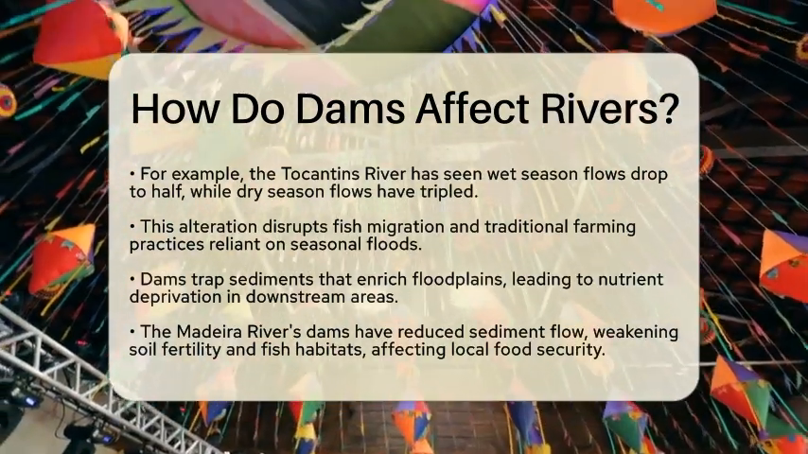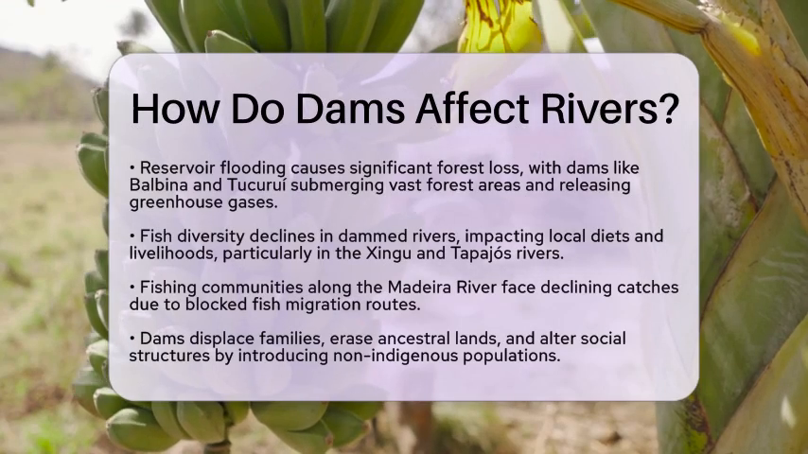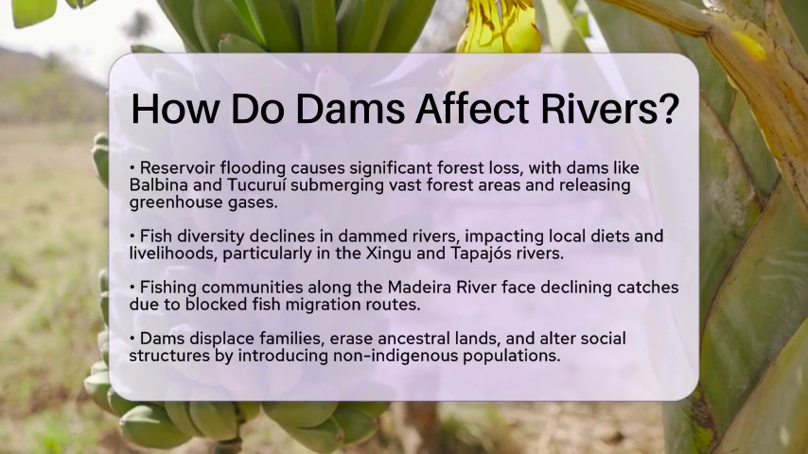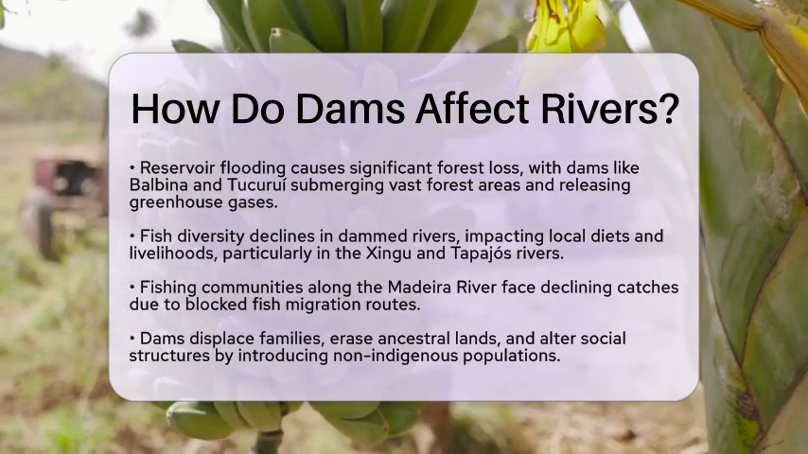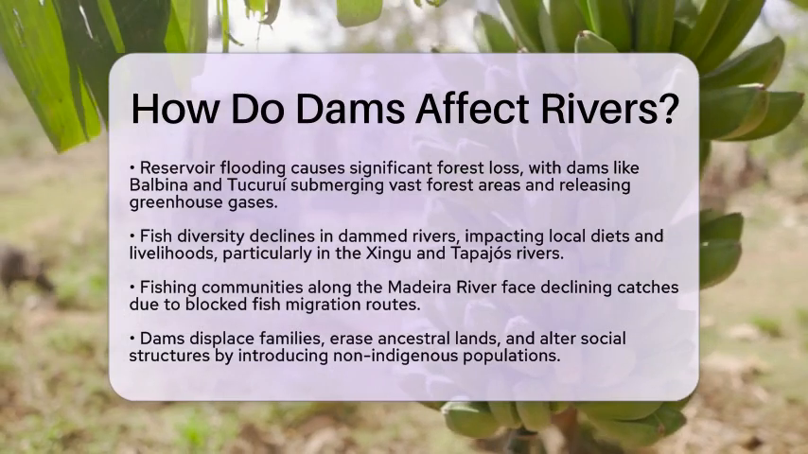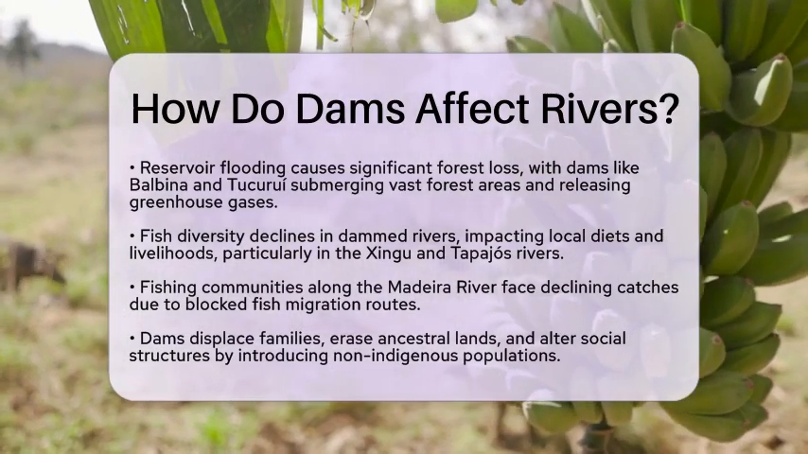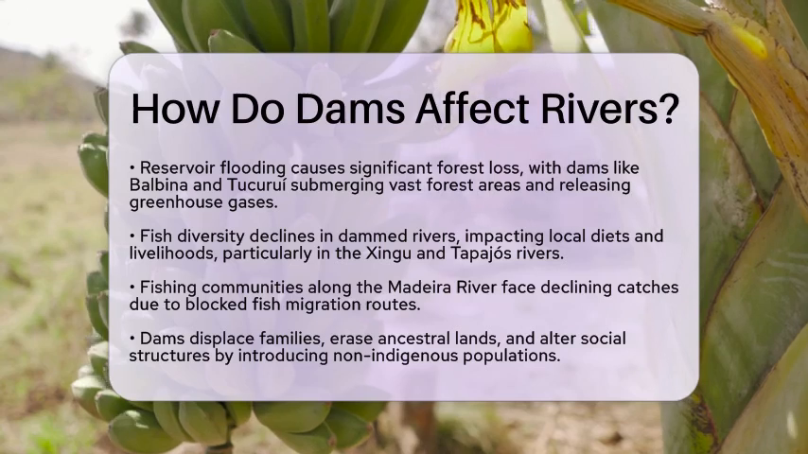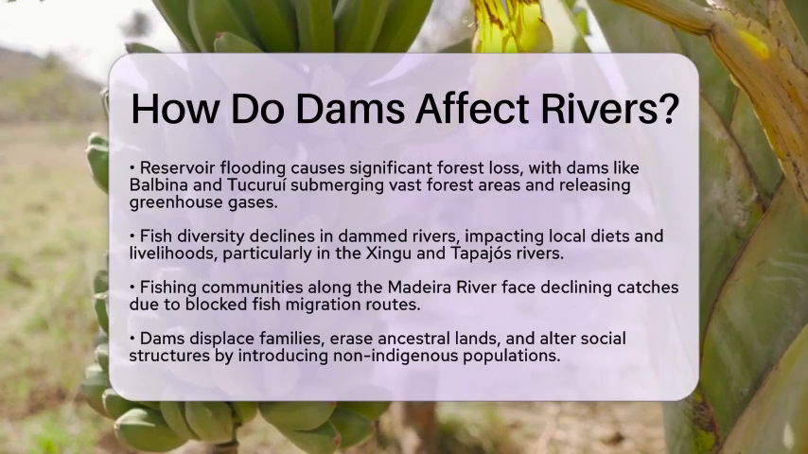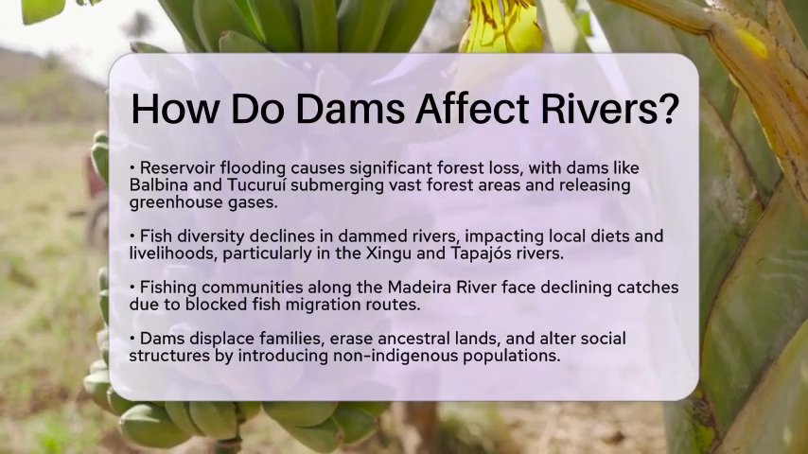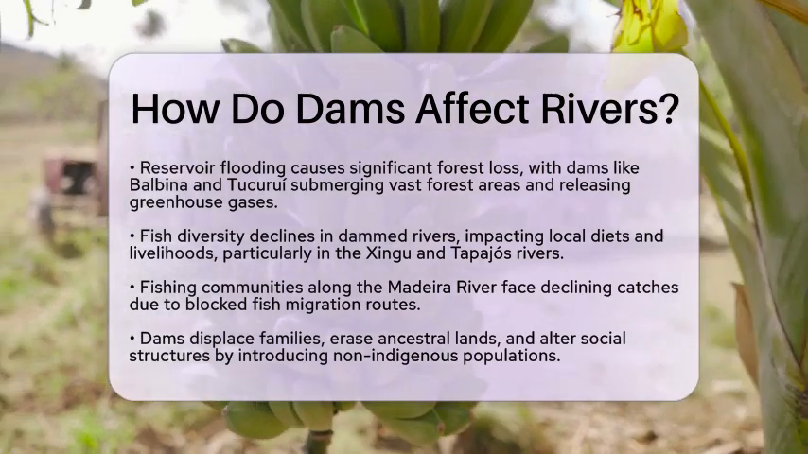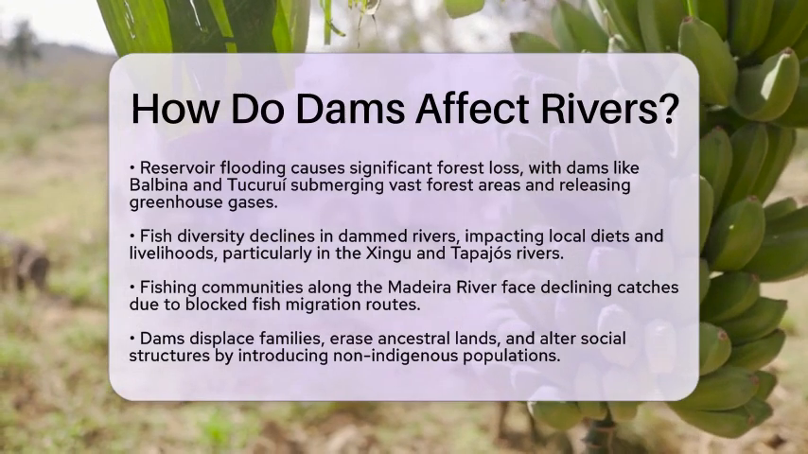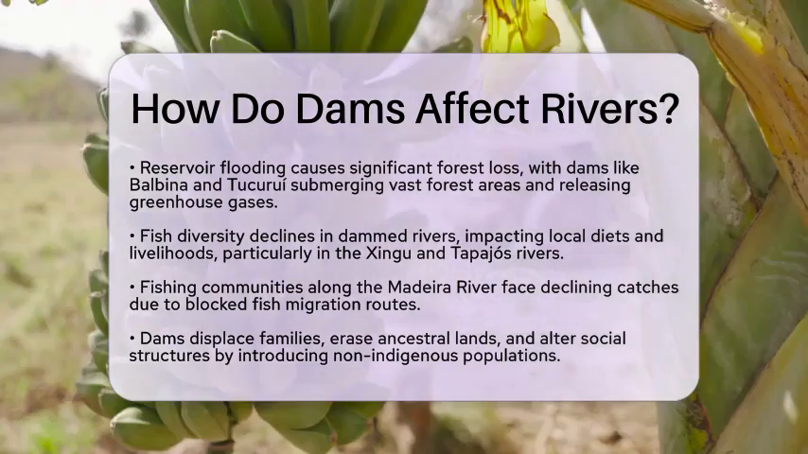Fish diversity has also declined in dammed rivers such as the Xingu and Tapajos, which is critical for local diets and livelihoods. Fishing communities along the Madeira River, which has 6 major ports and over 40 traditional villages, are facing declining catches due to blocked fish migration routes. Dams not only affect the fish but also displace families and erase ancestral lands. This change alters social structures and introduces non-indigenous populations into these areas.